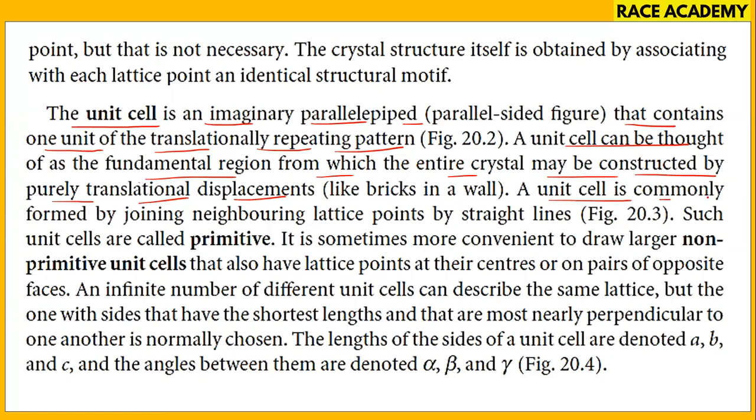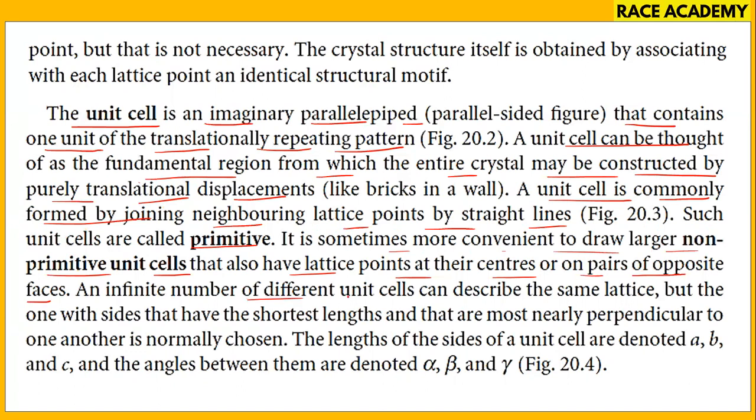A unit cell is commonly formed by joining neighboring lattice points by straight lines. You will see the diagram. Such unit cells are called primitive. Sometimes it is more convenient to draw larger non-primitive unit cells that have lattice points at their centers or on pairs of opposite faces.